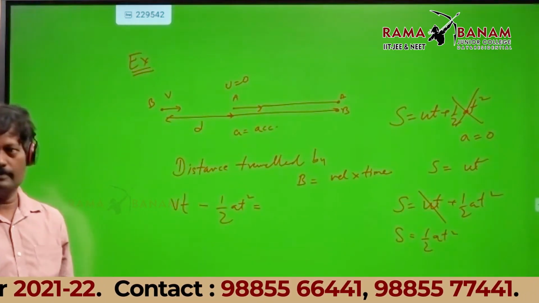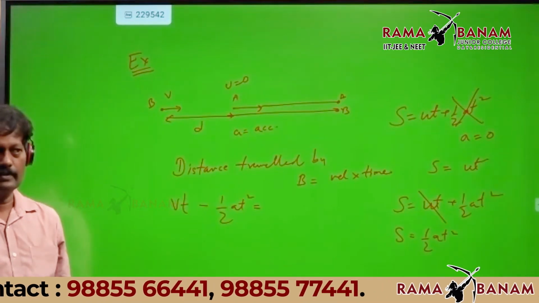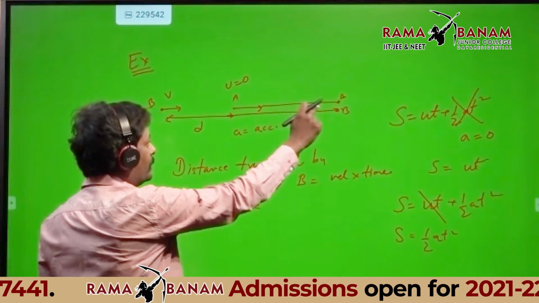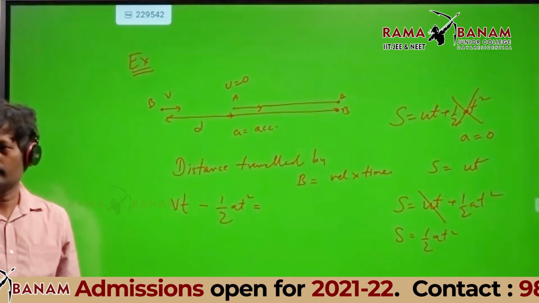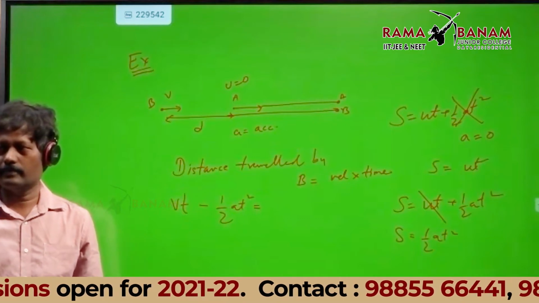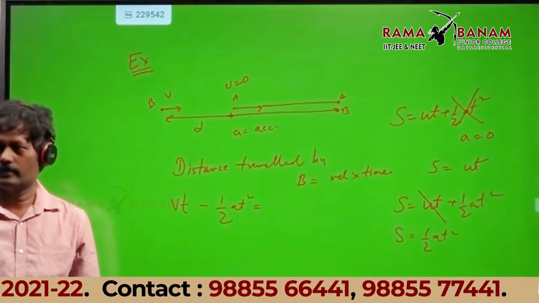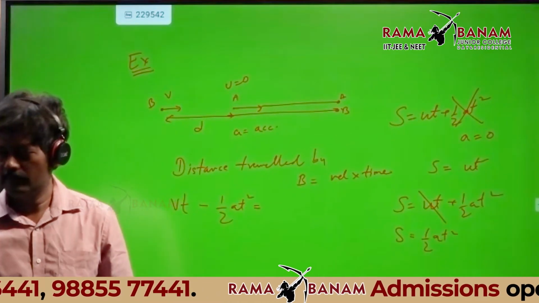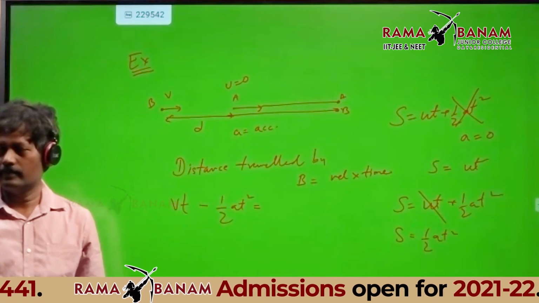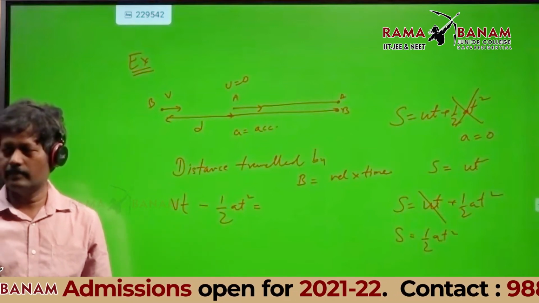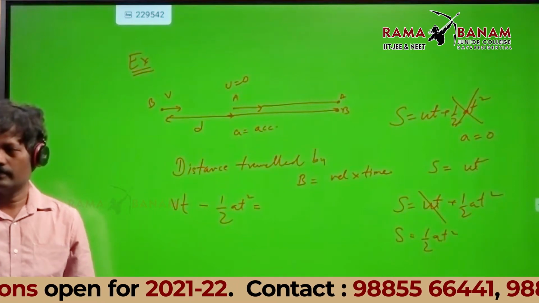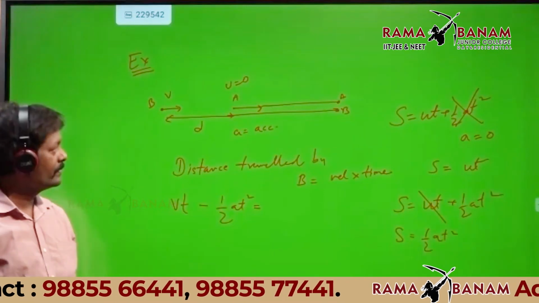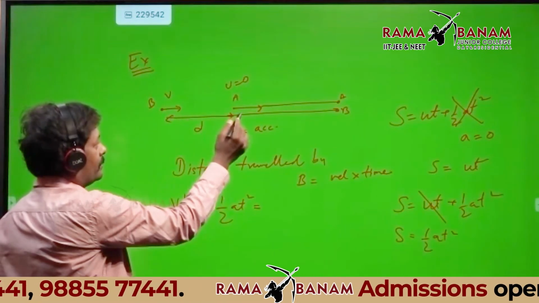Initially the separation is d, small d. Distance traveled by B minus distance traveled by A, how much will it be? Anyone? Karthik, unmute and tell me. Initially they are separated by d.